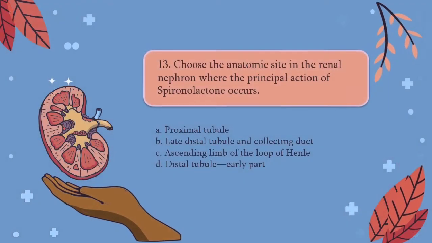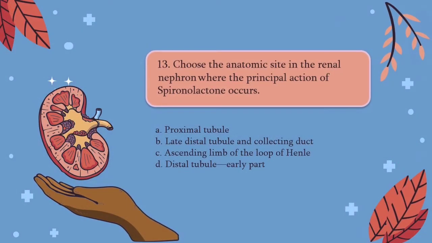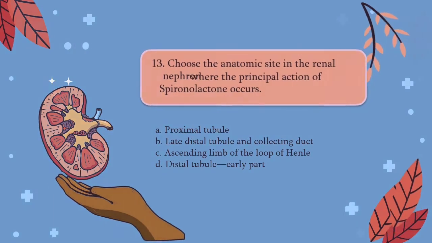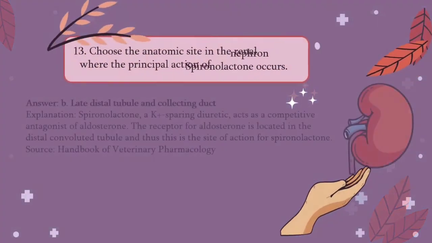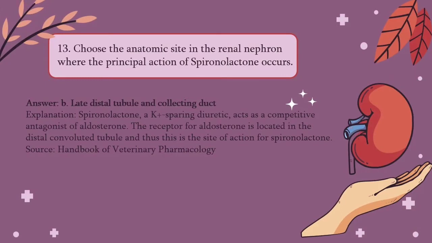For number 13, choose the anatomic site in the renal nephron where the principal action of spironolactone occurs. A. Proximal tubule, B. Late distal tubule and collecting duct, C. Ascending limb of the loop of Henle, and D. Distal tubule early part. The answer is B, late distal tubule and collecting duct, because spironolactone, a potassium-sparing diuretic, acts as a competitive antagonist of aldosterone. The receptor for aldosterone is located in the distal convoluted tubule,